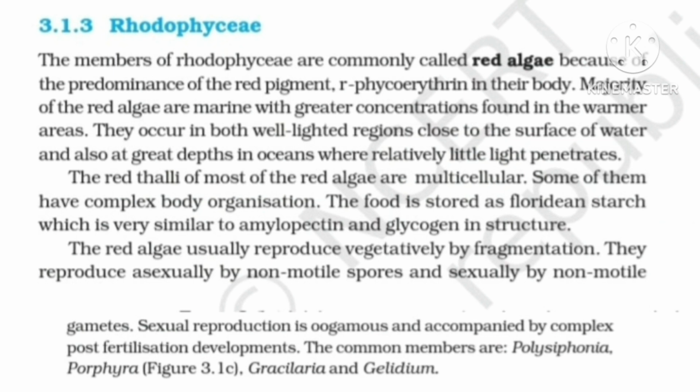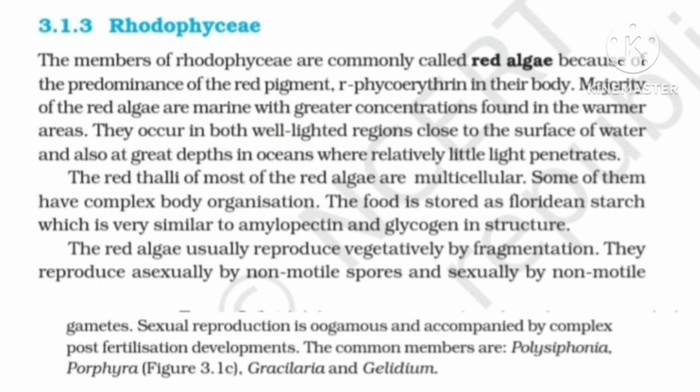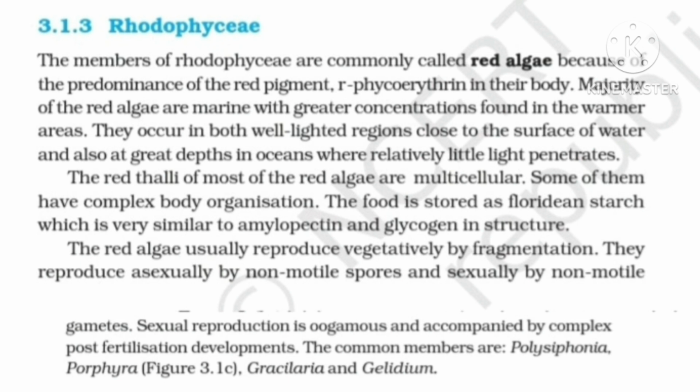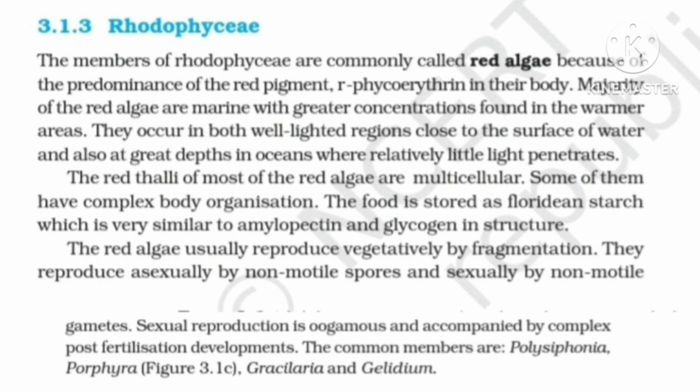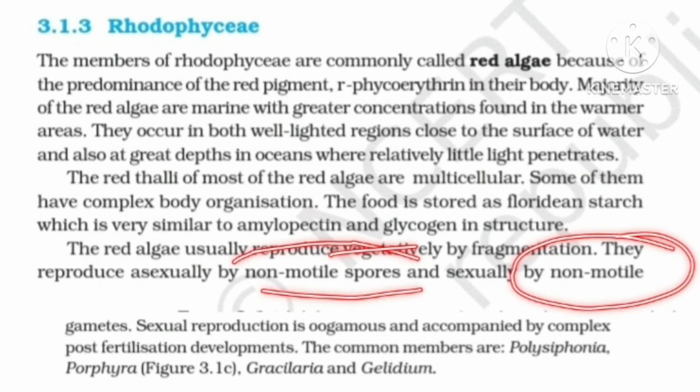Then comes reproduction, which is again of three types: vegetative reproduction, asexual, and sexual reproduction. So vegetative reproduction is again by fragmentation. Now the only thing that distinguishes the red algae from the other algae is non-motile spores and non-motile gametes. Among these three algae, with red algae we will be associating no flagellated structure. No motile spores, no flagellated gametes would be there in this case. There are only non-motile spores and non-motile gametes.